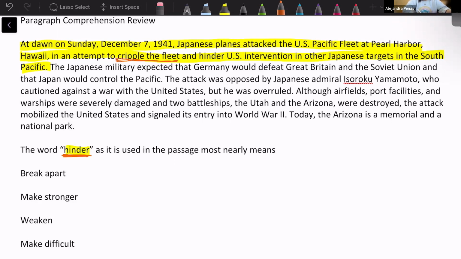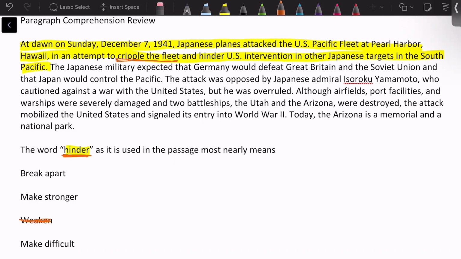They try to weaken the fleet by crippling it, but they weren't trying to weaken the United States per se in their intervention. So it's not going to be weaken exactly, because they're not trying to make our intervention weaker. Why did they try to remove part of our fleet?